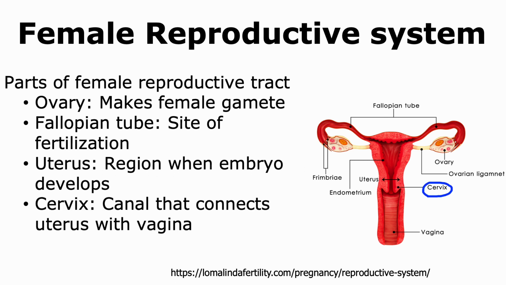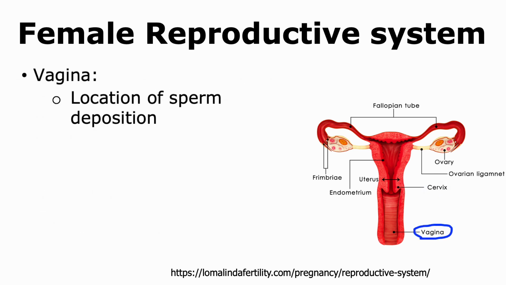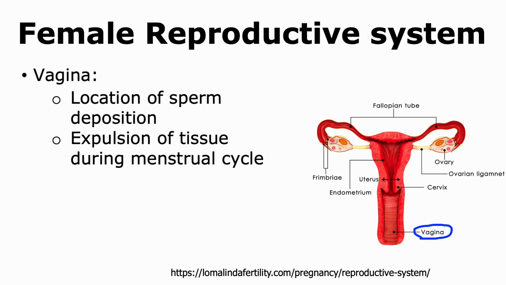The cervix is the part that connects the uterus to the vagina. The vagina is the part of the female reproductive system where sperm is deposited. It is also the region through which tissues are expelled during the menstrual cycle, and it's also the passageway when childbirth occurs.